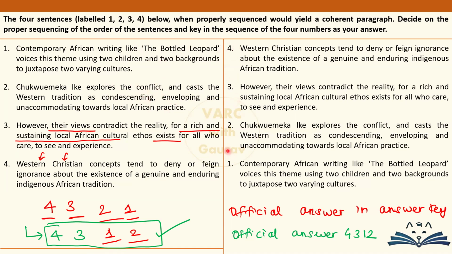So the official answer that came first had a mistake in it. That is why, once again I am repeating, the official answer recognized now is 4312. You may ask, why did you tell us all this circus, couldn't you have directly given us 4312? The reason I have done that is that it is very likely that if you go to different platforms where past CAT year papers are available, with official answer keys, you will still see the official answer given as 4321.